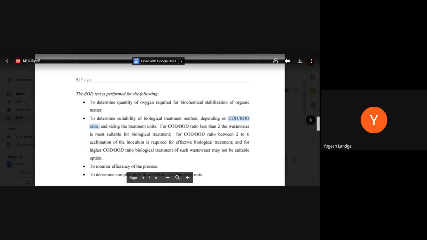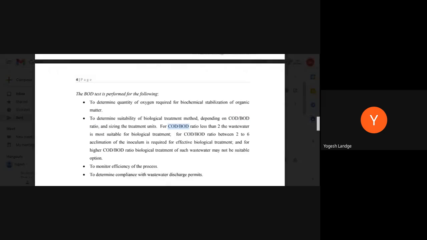If the ratio is less than 2, we are testing the sample for BOD, what is the value of BOD? The same sample we test for the value of COD. Then when we get the value of COD and the value of BOD, we take the ratio of it.